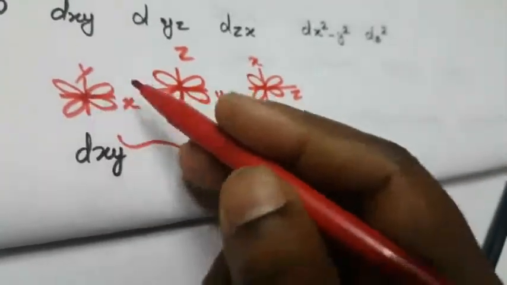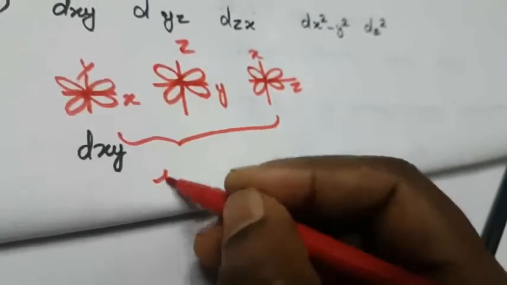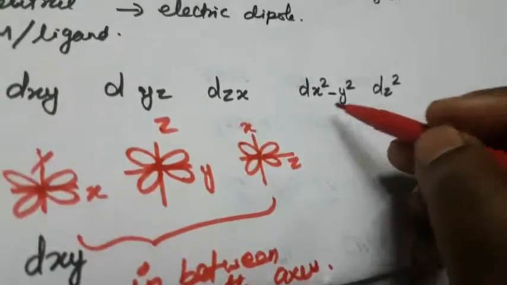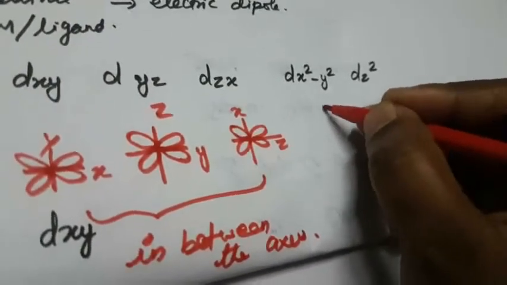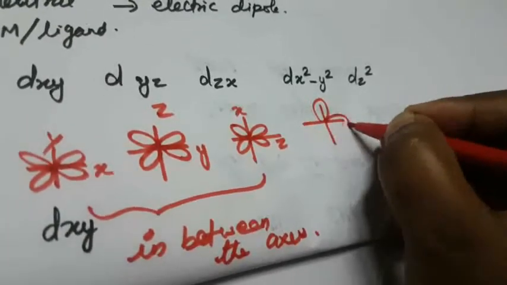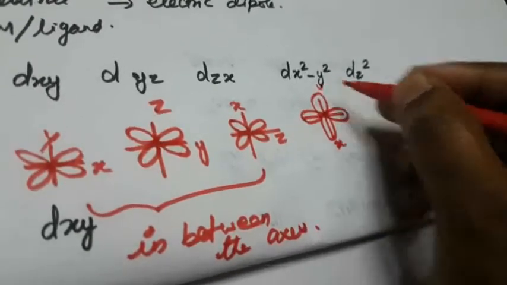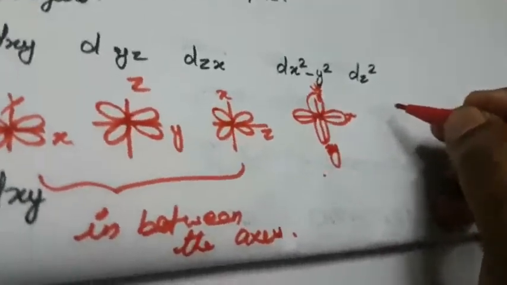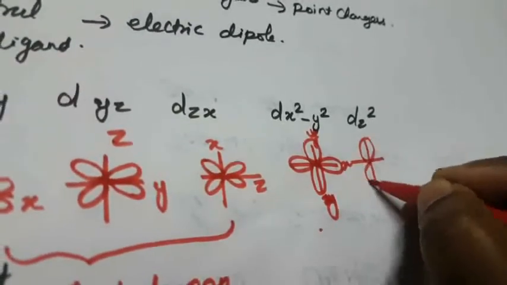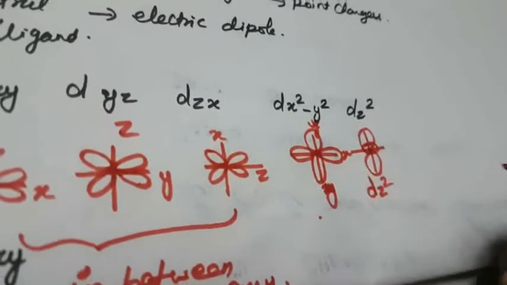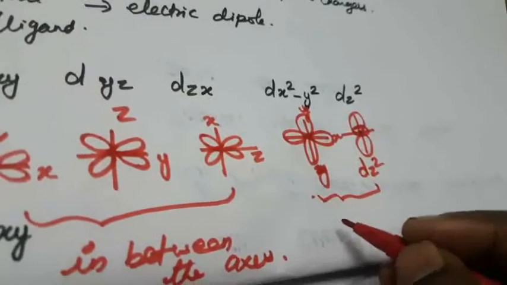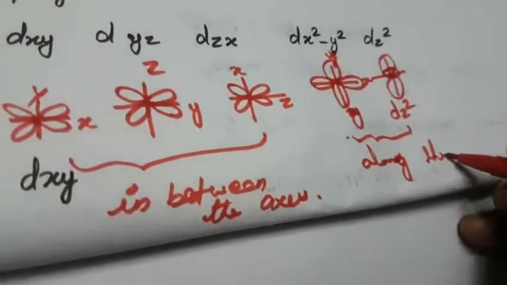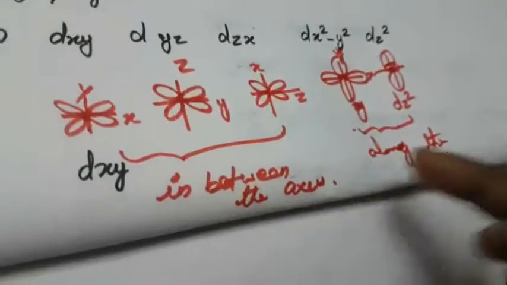See the diagram: this is the x-axis, y-axis, and these lie in between the axes. Now dx square minus y square and dz square: these 2 orbitals are along the axes. So the first three are in between the axes, and these two are along the axes.